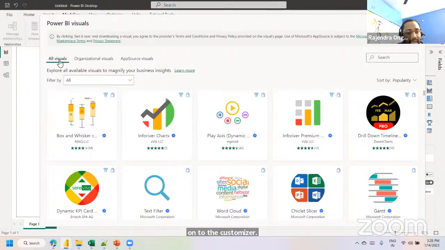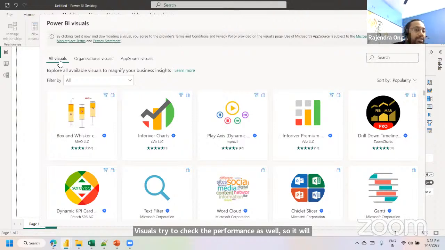So it will also support advanced visualizations. Just cross-verify, if you are making use of these custom visuals, check the performance as well, because sometimes it will impact the performance. It will take some time. It will capture the catchy information.